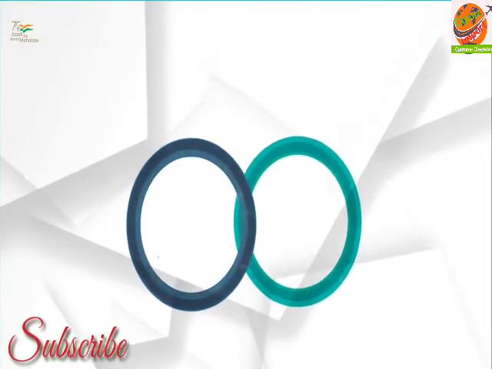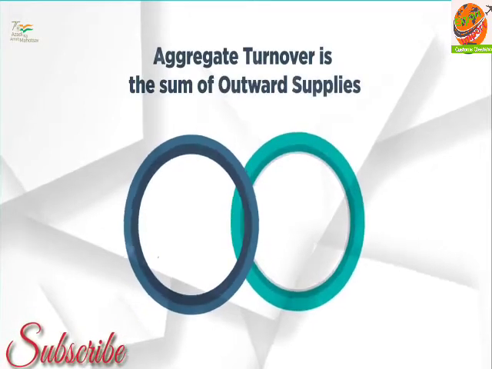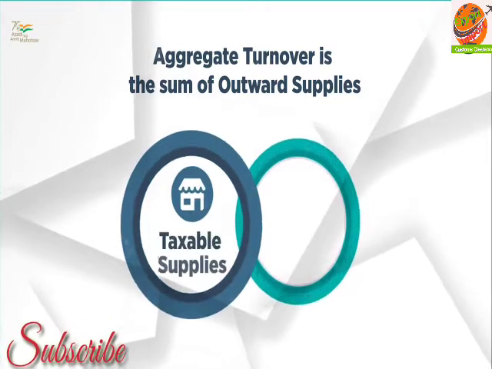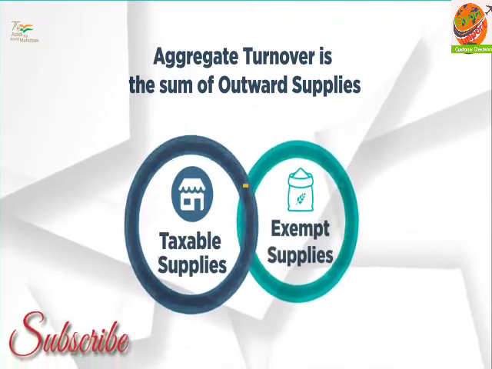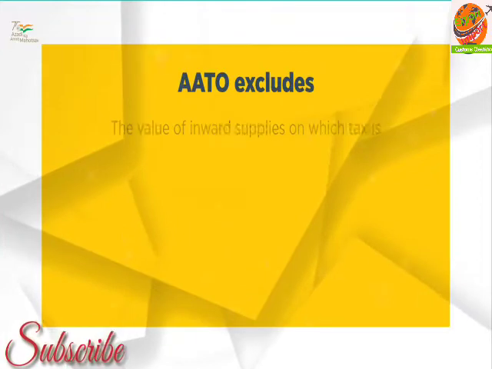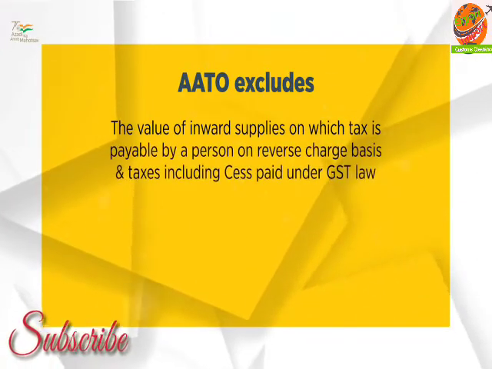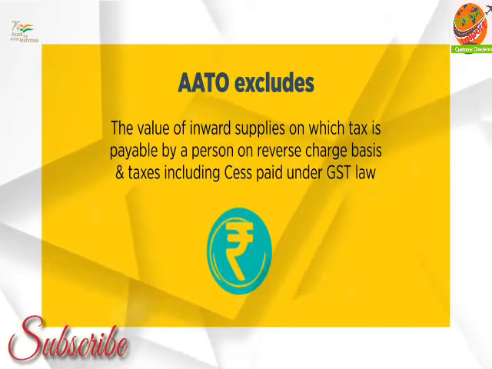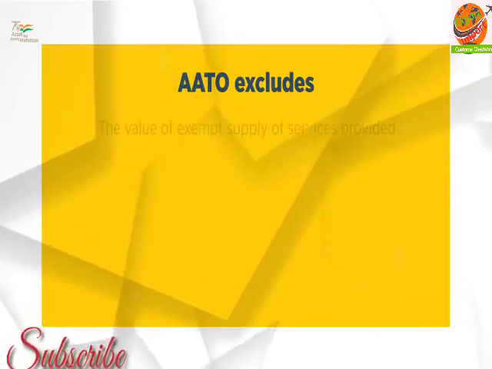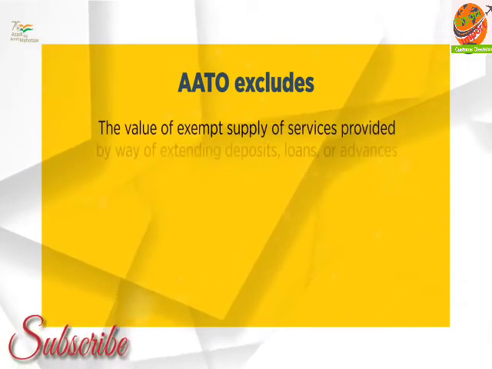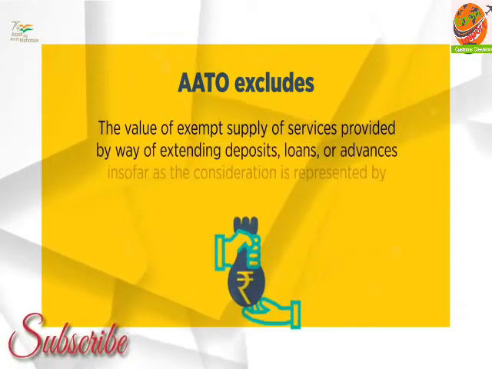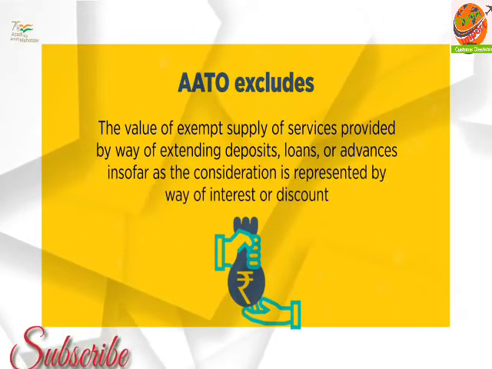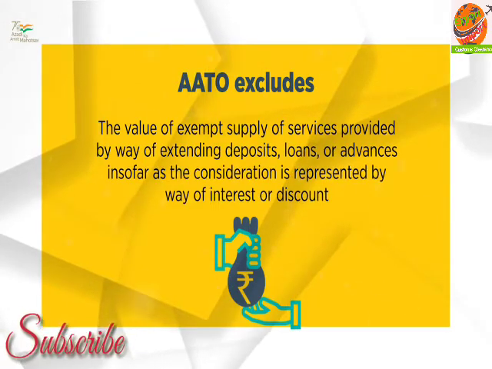It is the sum of value of all outward supplies falling in the following categories: taxable supplies, exempt supplies, but excludes the value of inward supplies on which tax is payable by a person on reverse charge basis and taxes including cess paid under GST law. The value of exempt supply of services provided by way of extending deposits, loans or advances insofar as the consideration is represented by way of interest or discount is also excluded.